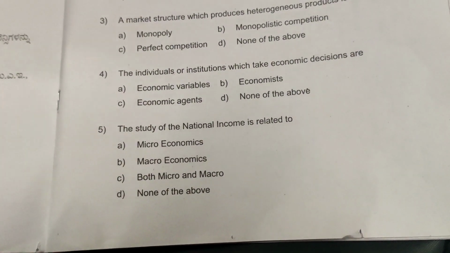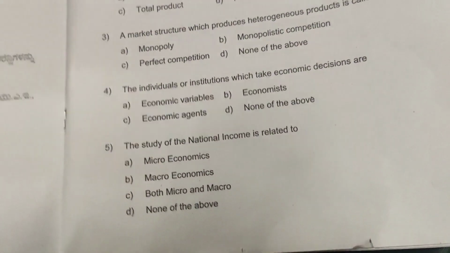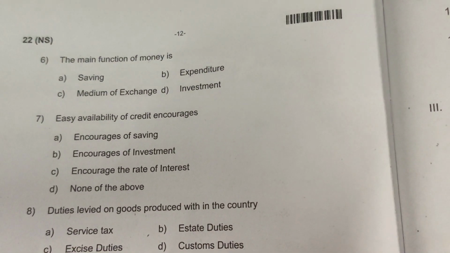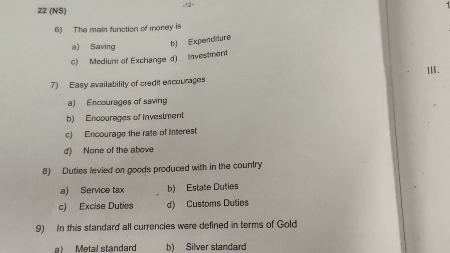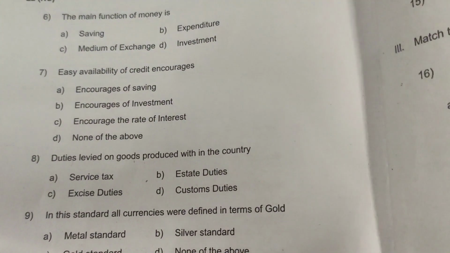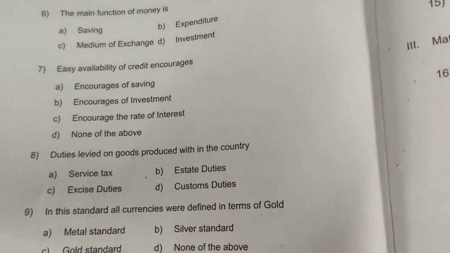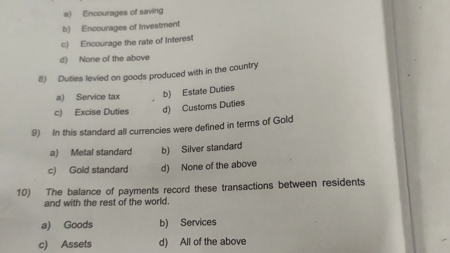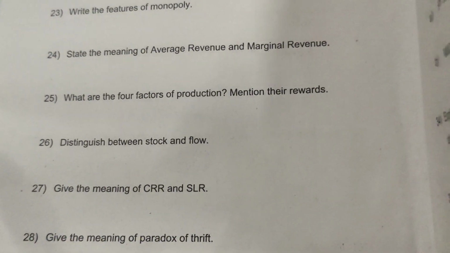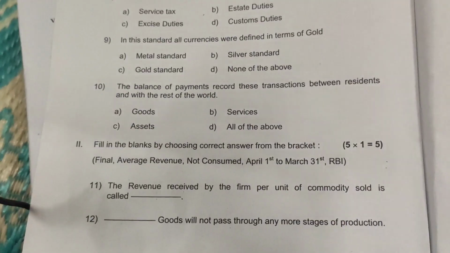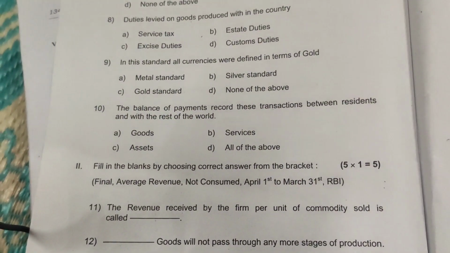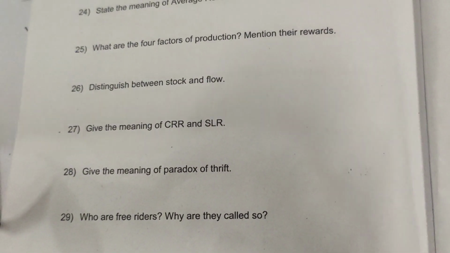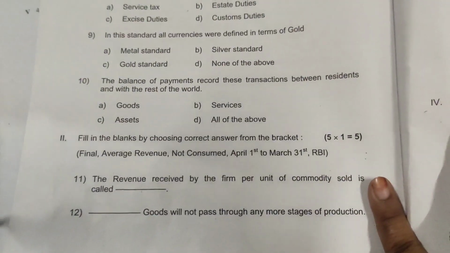The study of national income is related to macroeconomics. The main function of money is medium of exchange. Easy availability of credit encourages investment. Duty levied on goods produced within the country is excise duty. In this standard, all currency were defined in terms of gold is gold standard. The balance of payment records transactions between residents and the rest of the world is all the above.